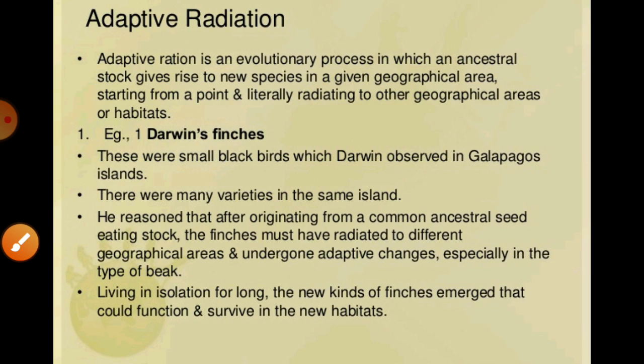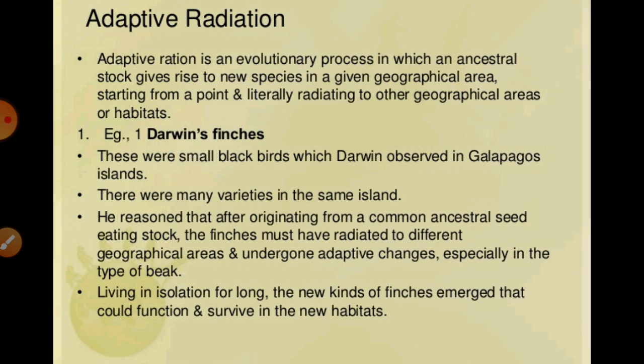So we can say that all these varieties evolved from the original species according to the different types of food available on the different islands. Generally, these originated from the same bird, that is the seed-eating finch, but they got different types of food on those islands, in different places, so their beaks were modified according to their eating habits.